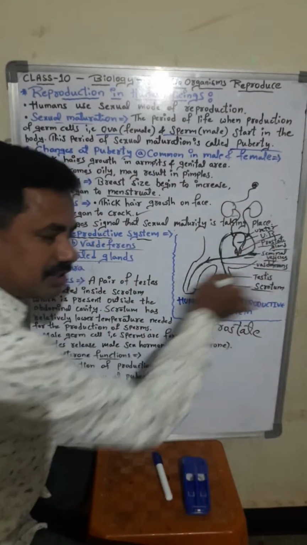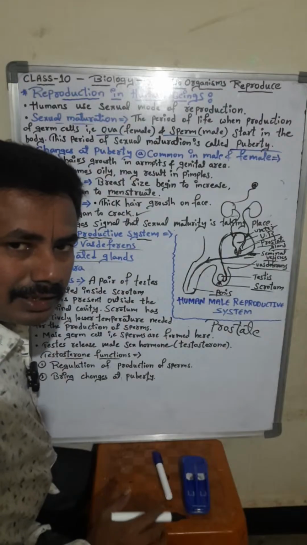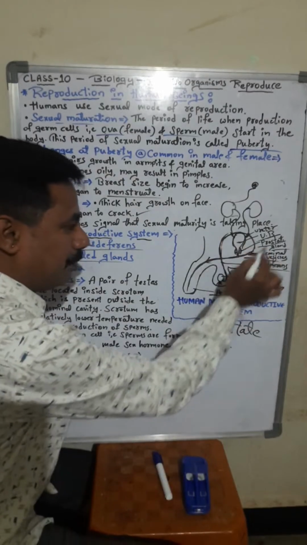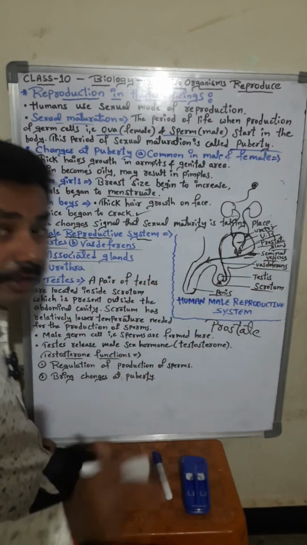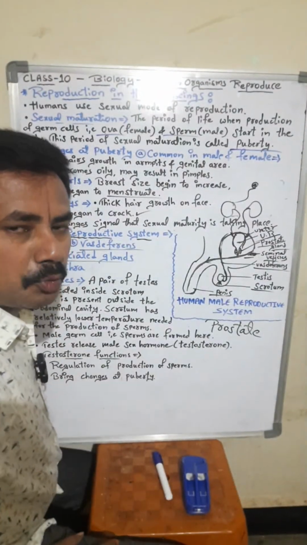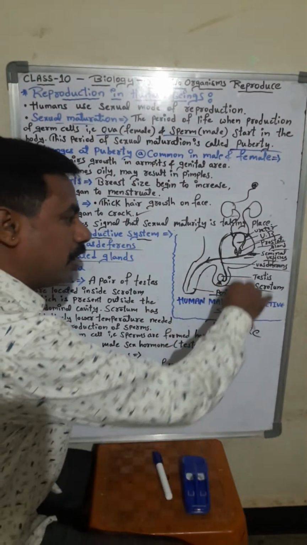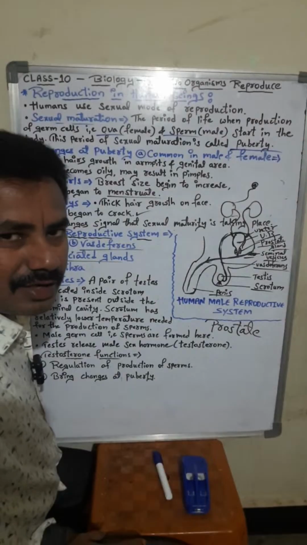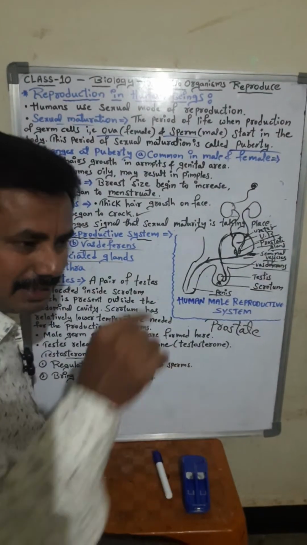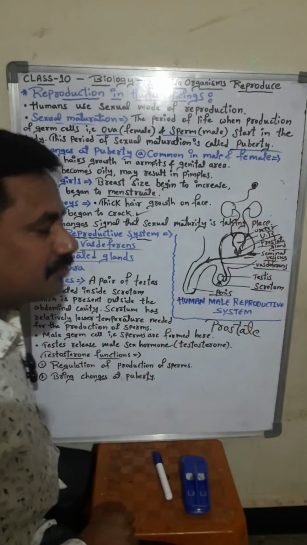The pipe which is connected to the testis and coming to the reproductive organ is called the vas deferens. For your understanding I am calling it a pipe, students, but you have to call it the vas deferens. It is the path from which the male gametes will come.